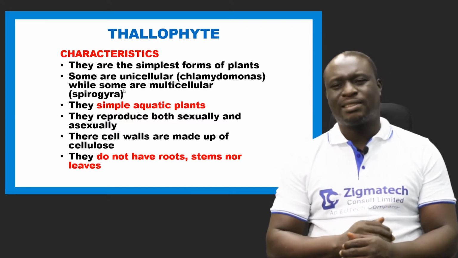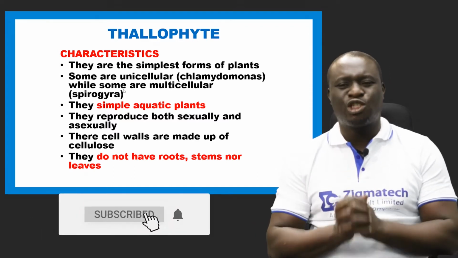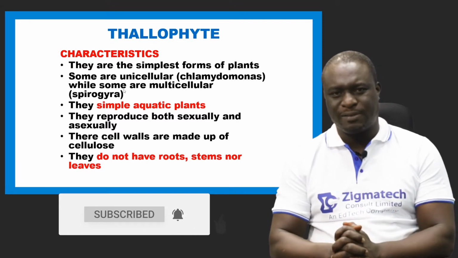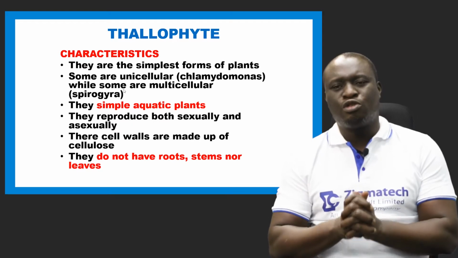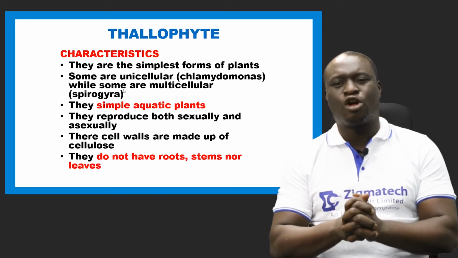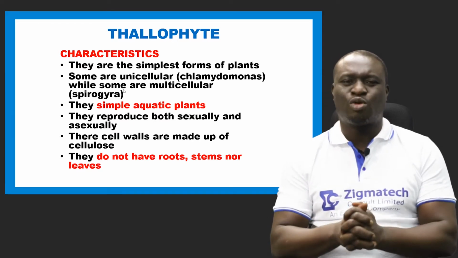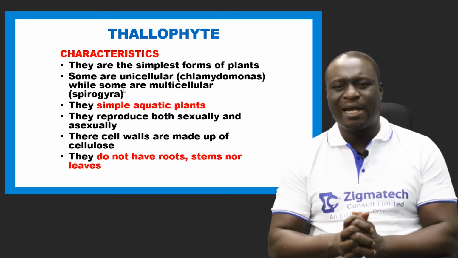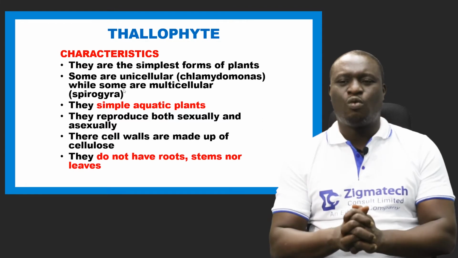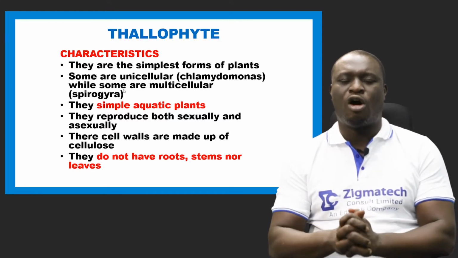Number four is that they reproduce both sexually and asexually. An example is Spirogyra. Spirogyra reproduces sexually by conjugation and asexually by fragmentation. Number five, their cell walls are made up of cellulose.